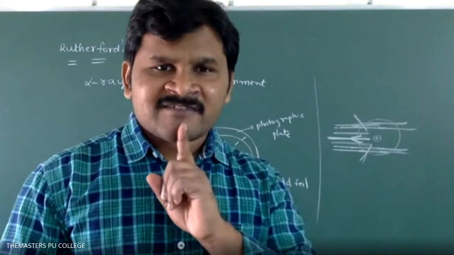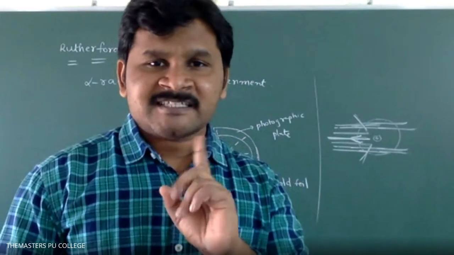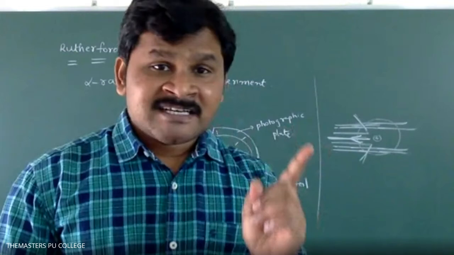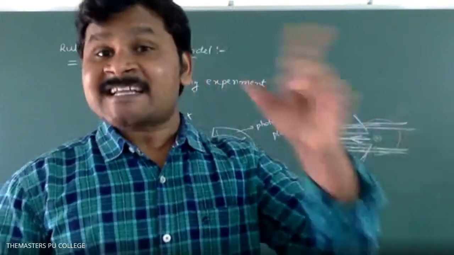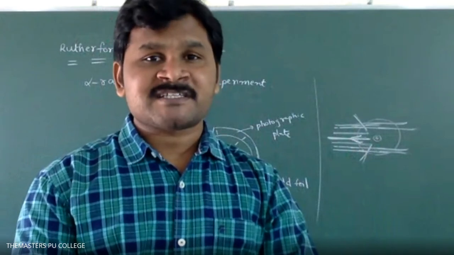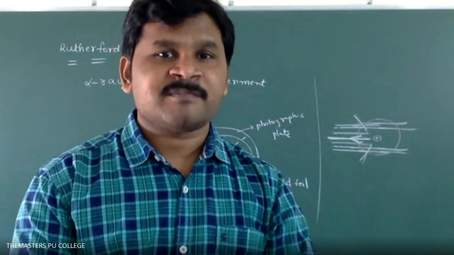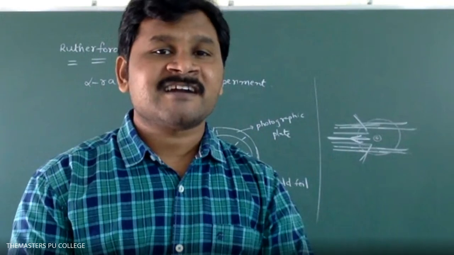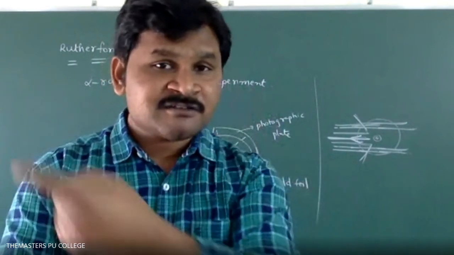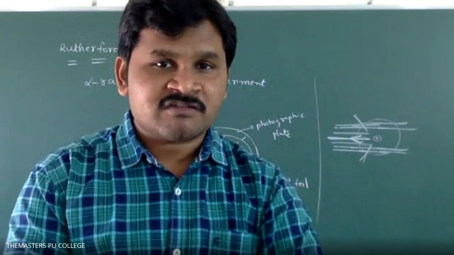What is the charge of an alpha particle? Positive. So if an alpha particle is deviated, some positive charge is present inside the atom. That positive charge present inside the atom is called the nucleus. The word nucleus was first introduced by Ernest Rutherford.